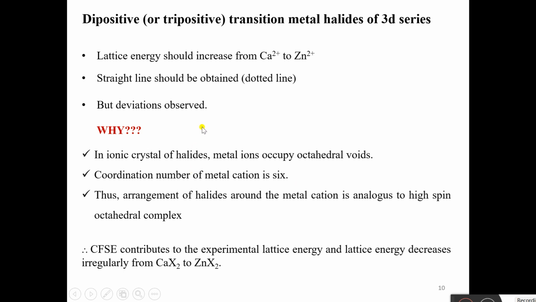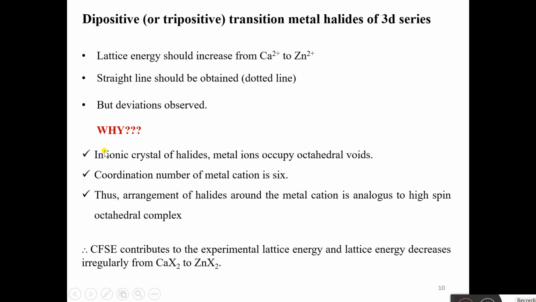So again we should expect that lattice energy should increase from Ca2+ to Zn2+. Suppose we are taking Z- meaning anion as constant, then from Ca2+ to Zn2+ the Z+ will increase and as it is directly proportional to lattice energy, this will be increasing. A straight line should be obtained, but in this case also deviations are observed.